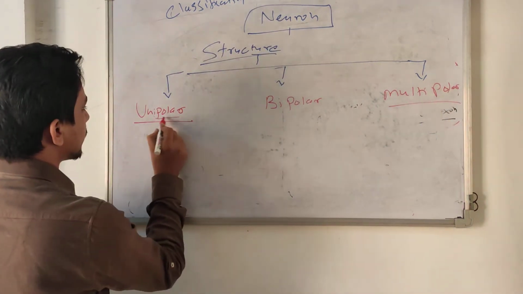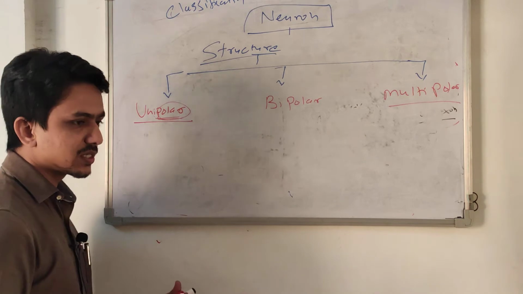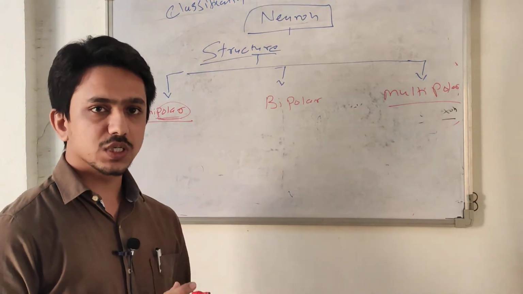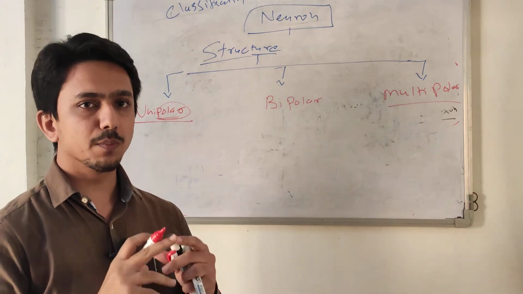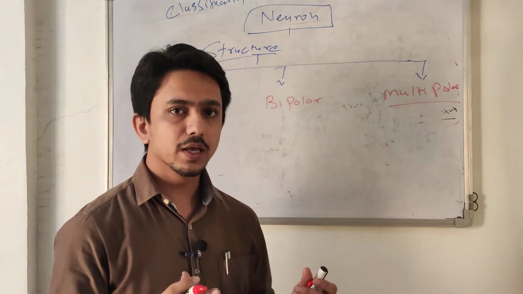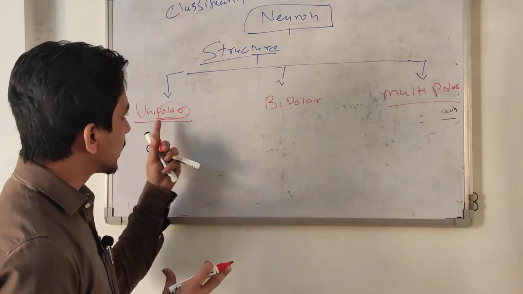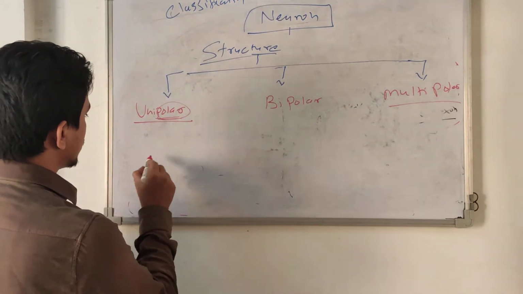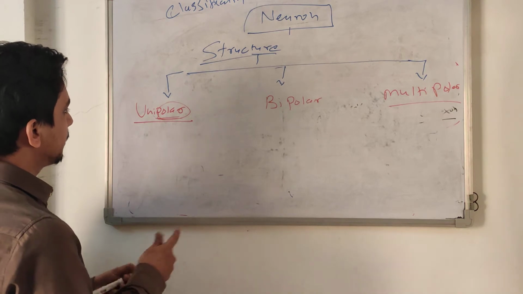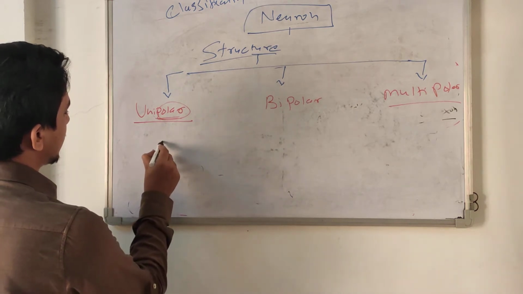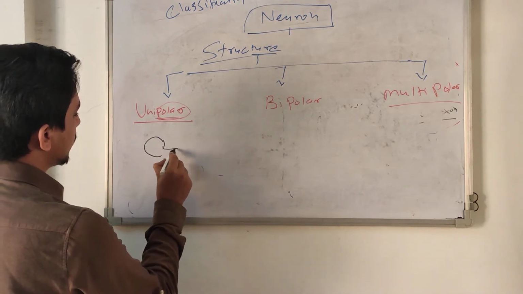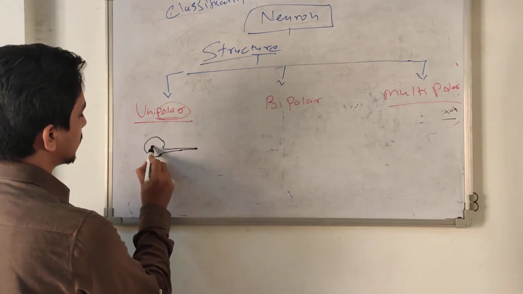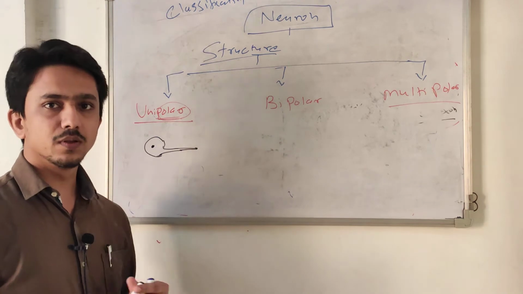What does polar mean? Polar means branches, or processes, coming out from the cell body. As per the number of processes coming out from the body, we divide the neurons into unipolar, bipolar and multipolar. Unipolar means, suppose this is a cell body, and from the cell body only one single process comes out.